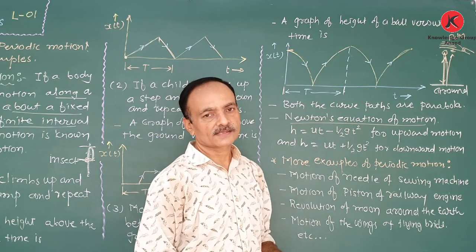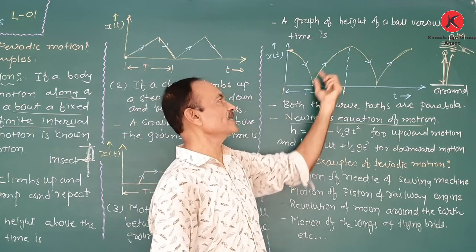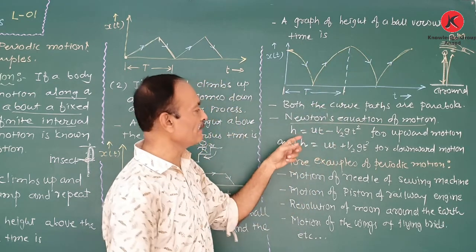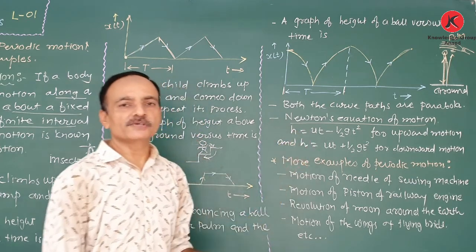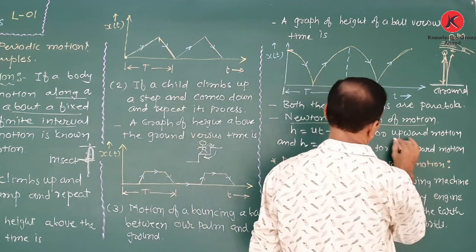When the ball is moving upward, or during the upward motion from the ground to the palm, at that time the equation of motion is represented by h is equal to ut minus half gt squared for upward motion.